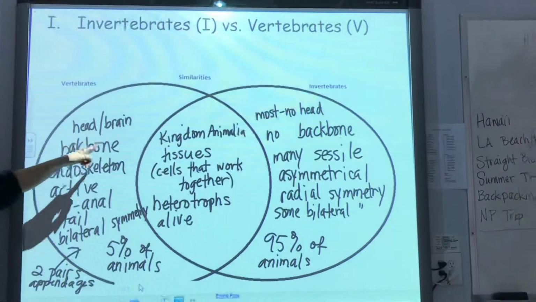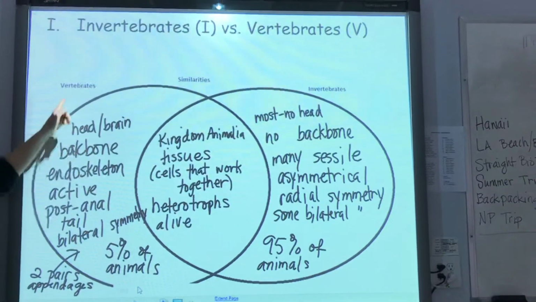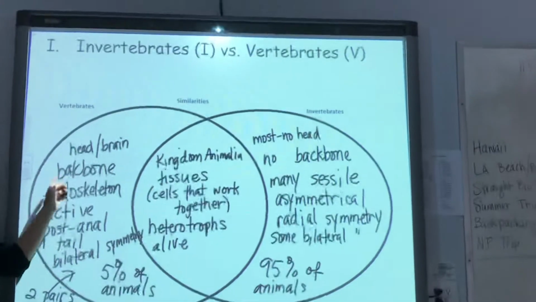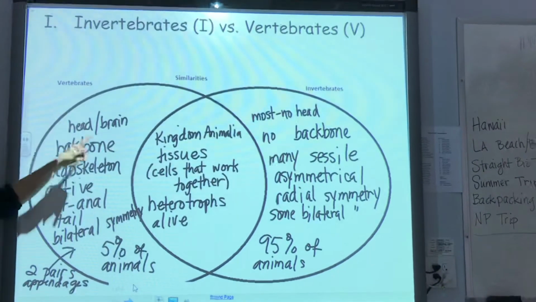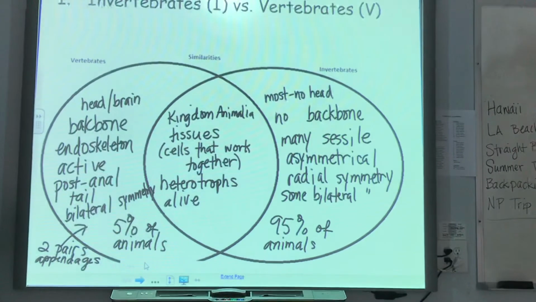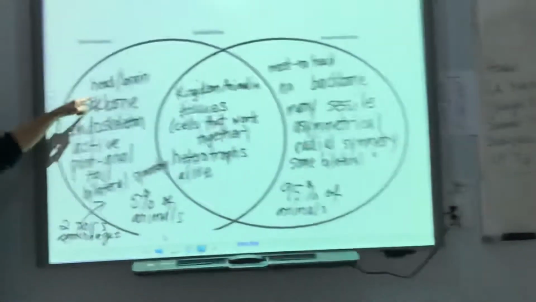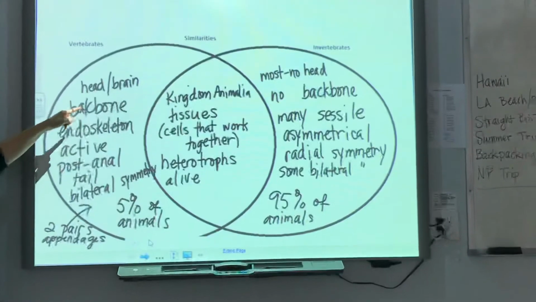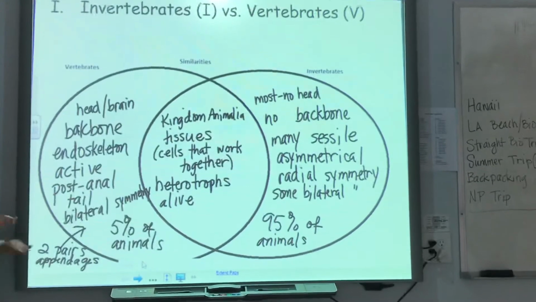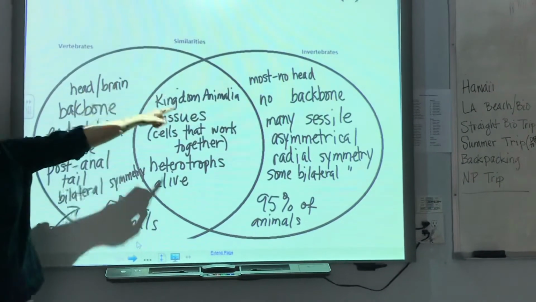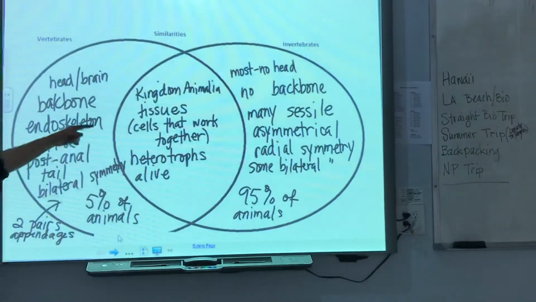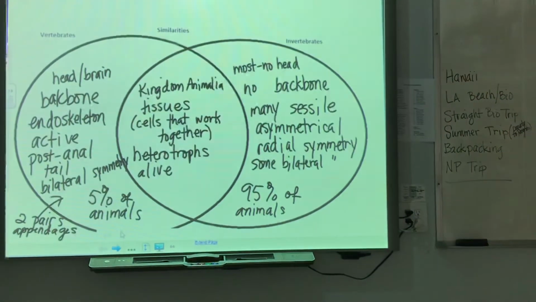Okay? Our vertebrates, there's the C that should be in there. The definition of a vertebrate is it has a backbone. So if it's got a backbone, it's a vertebrate. And actually, phylum Chordata refers to a spinal cord. Not all chordates have that backbone, have a spine, but vertebrates do. And we're just going to skip the chordates that aren't vertebrates because we just don't have time. But our invertebrates have no backbone whatsoever, no spine. All right?